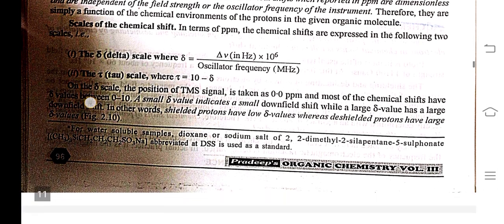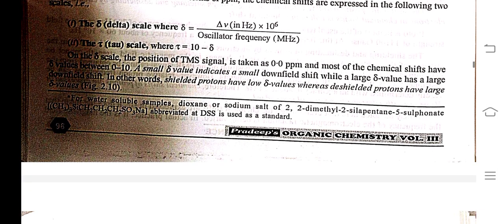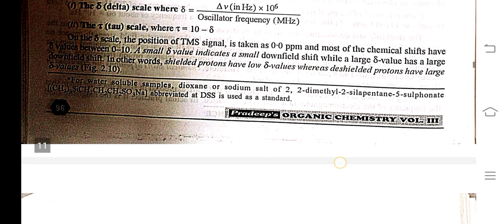On this scale, the position of the TMS signal is taken as 0.0 ppm, and most chemical shifts have delta values between 0 and 10. A small delta value indicates a small downfield shift, while a large delta value indicates a large downfield shift. In other words, shielded protons have low delta values, whereas de-shielded protons have large delta values.